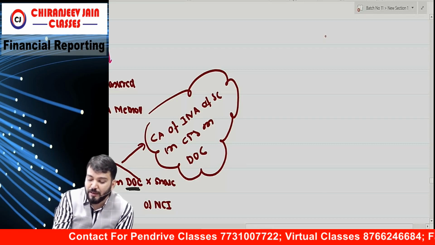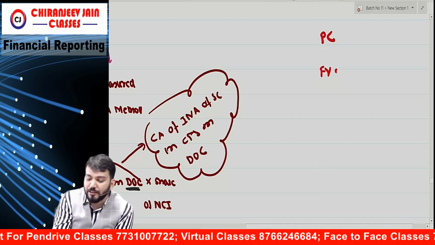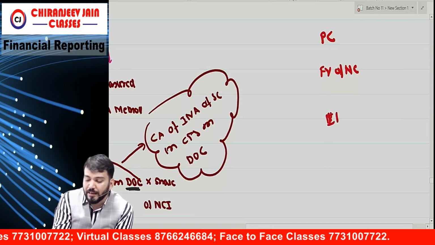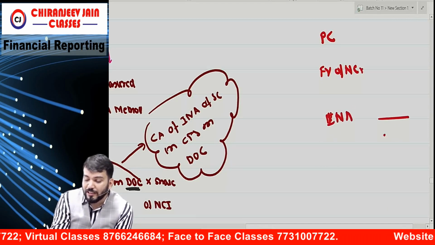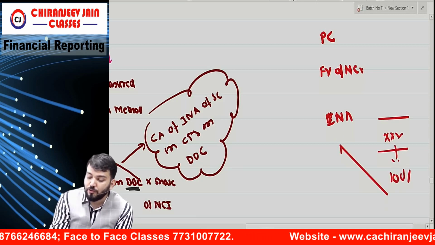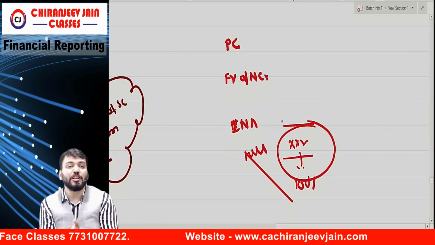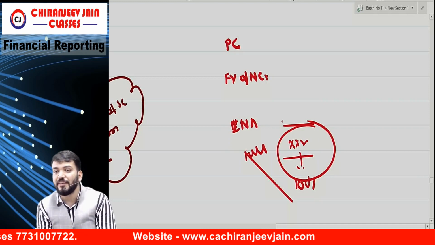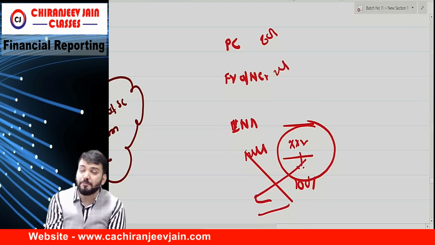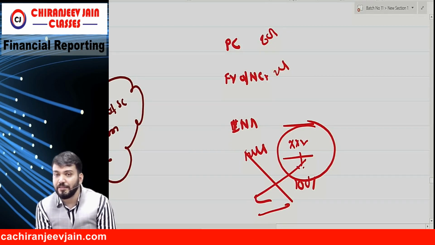When I use purchase consideration plus fair value of NCI minus fair value of INA, whatever goodwill comes will be 100% goodwill, so we call it full goodwill. It represents some share of the parent company and some share of NCI. If it is 80%, the other is 20%: 80% belongs to the parent company and 20% belongs to NCI.